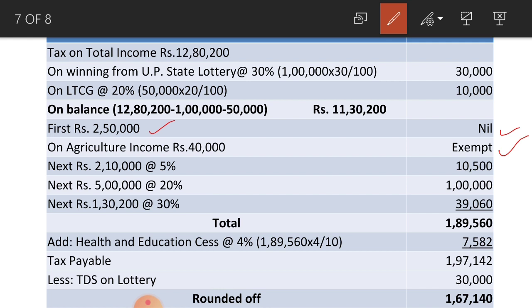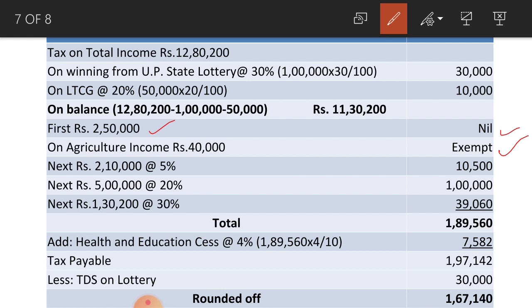To that you have to add health and education cess at the rate of 4%, that amounts to rupees 7,582. The total tax payable is 1,97,142. From that you have to deduct TDS, that is tax deducted at source on lottery, 30,000.